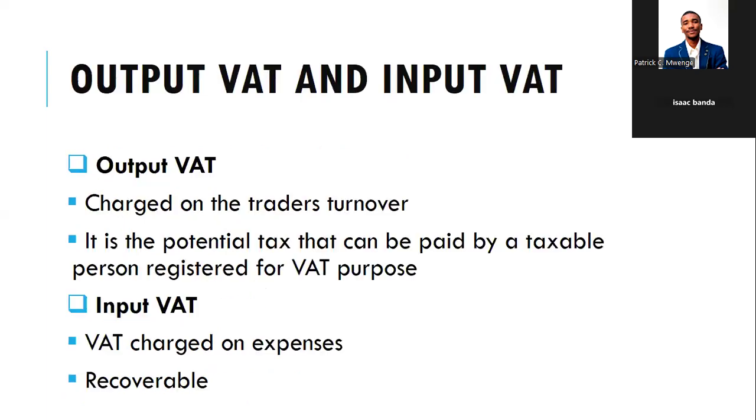No questions. Okay, so now there are two types of VAT: output VAT and input VAT. So what is output VAT? Output VAT is VAT that is charged on the trader's turnover. The trader's earnings, the trader's sales, how much the trader makes in relation to revenue and turnover, that's how much tax is charged, which is VAT. So output VAT is charged on income or annual turnover.